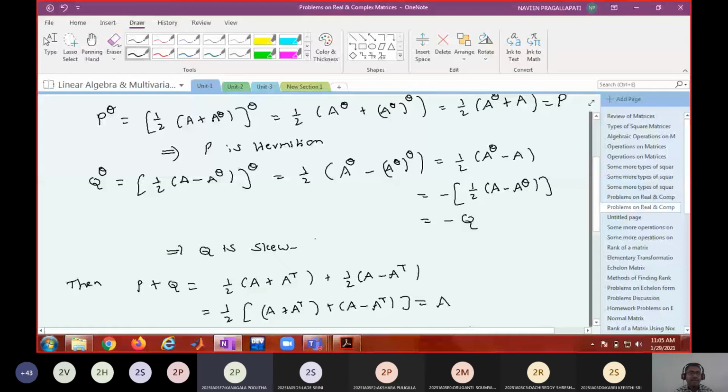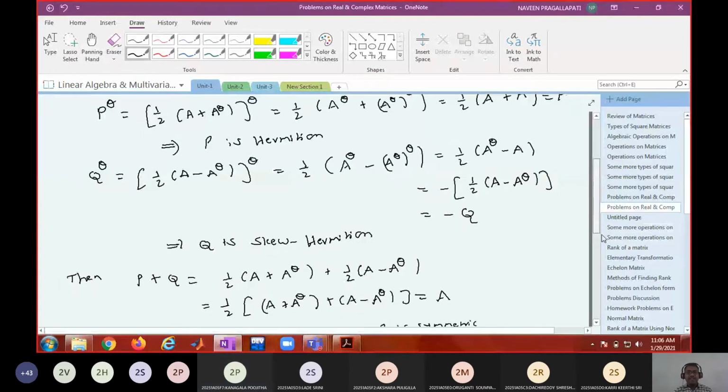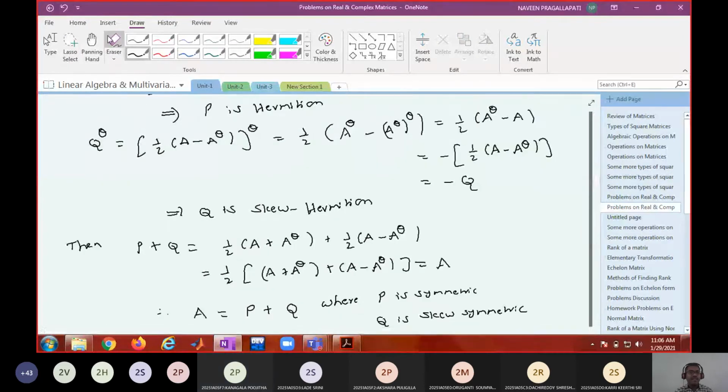Therefore, what is P plus Q? You can show in a similar way, which is A. Therefore, every square matrix we are able to show as a sum of a Hermitian matrix and a skew Hermitian matrix.